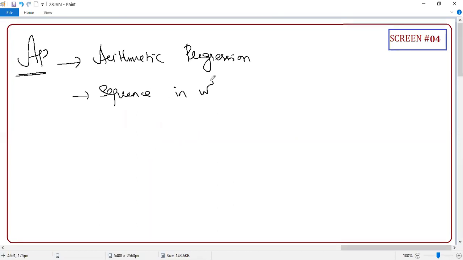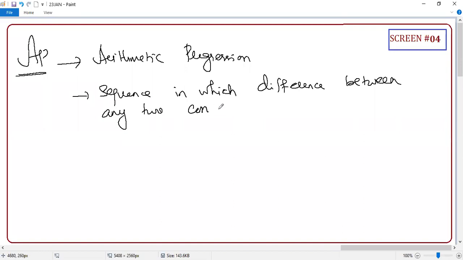A sequence in which the difference between any two consecutive terms is constant. Yes or no? Correct or not?